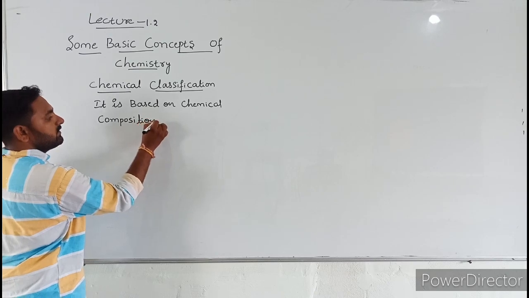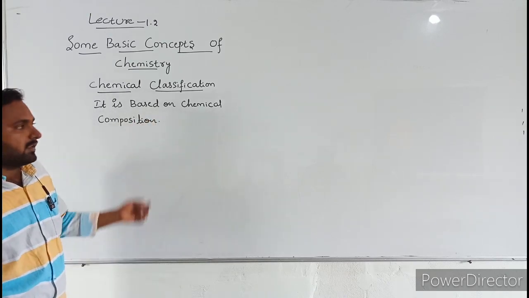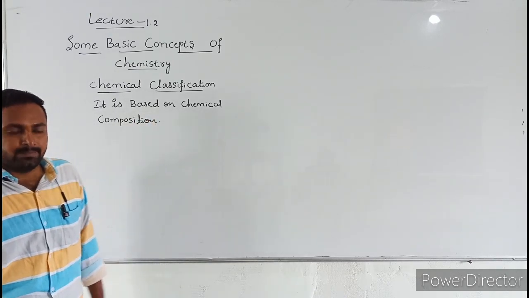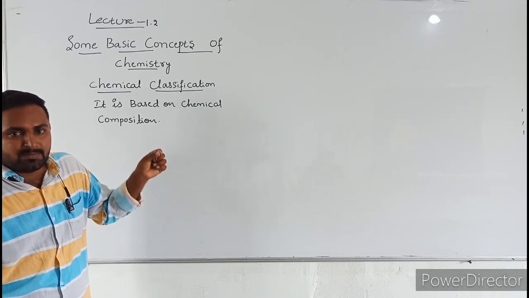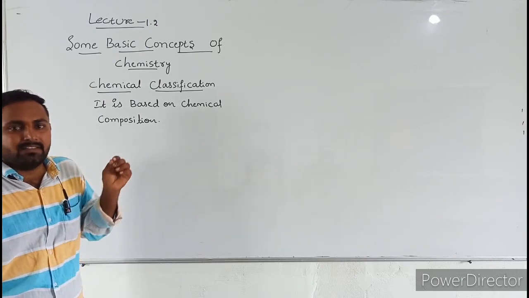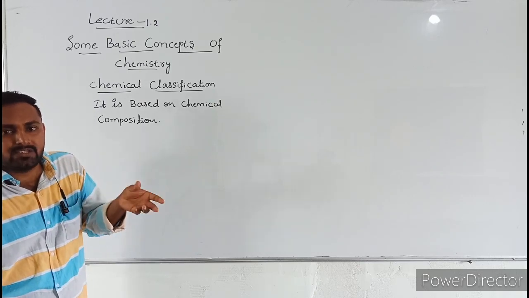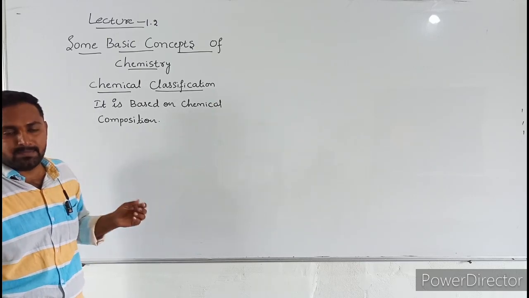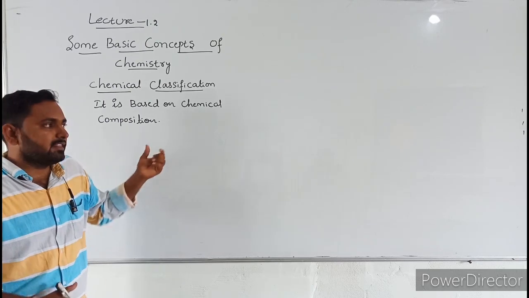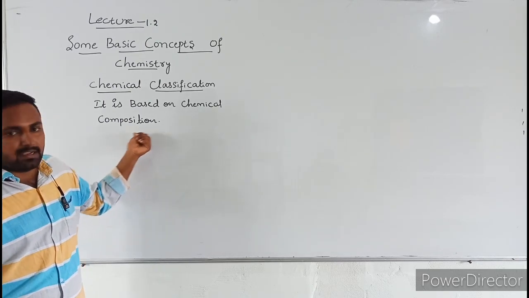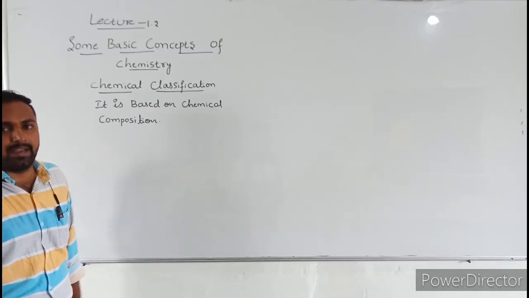What is the meaning of chemical composition? Chemical composition means the type of atoms present in the matter and the ratio of atoms present in the matter. The ratio in which the atoms are combined together in the matter is called the chemical composition of matter.